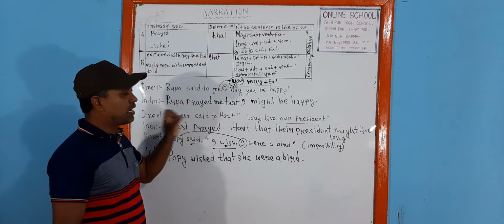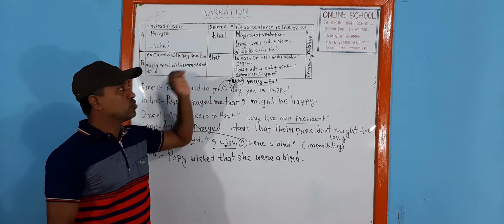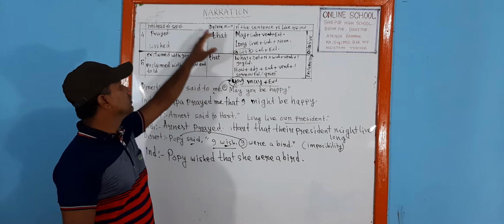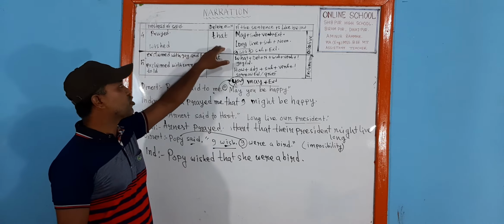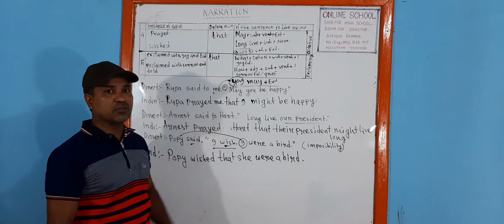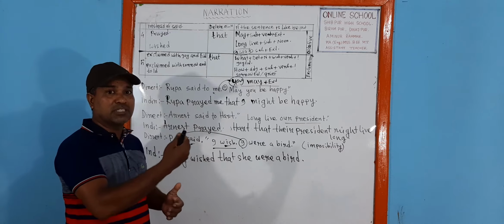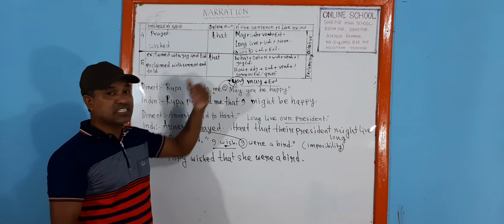Perhaps you have got the idea how we can change optative sentences. To change optative sentences, said will be prayed or wished, and to delete the inverted commas we have to use that. If we change these sentences in this way, our sentence changing will be completed.